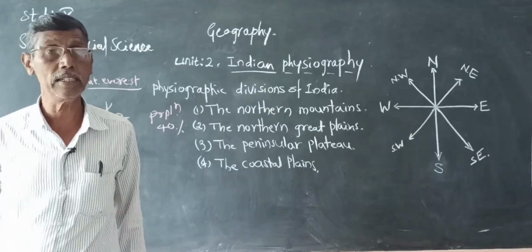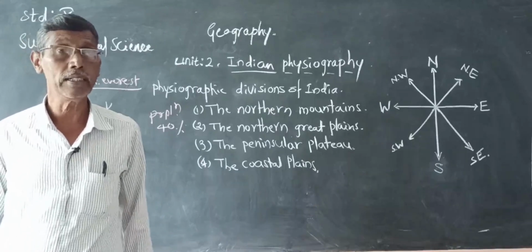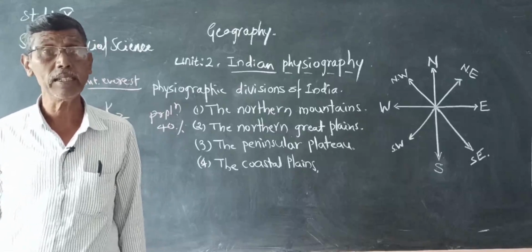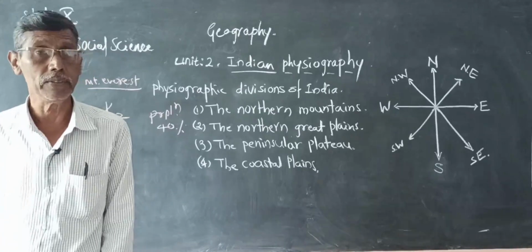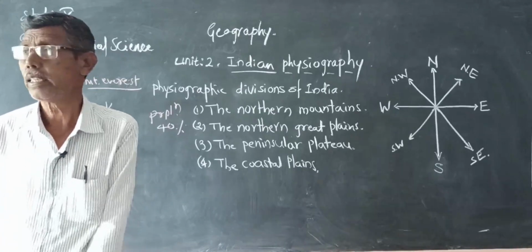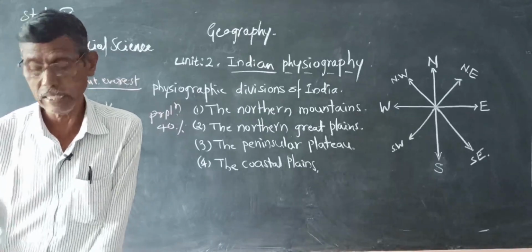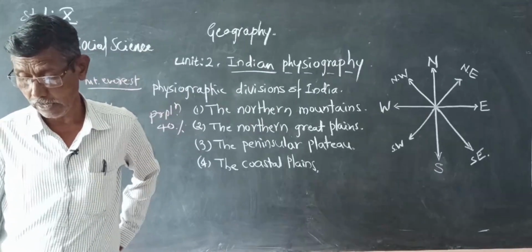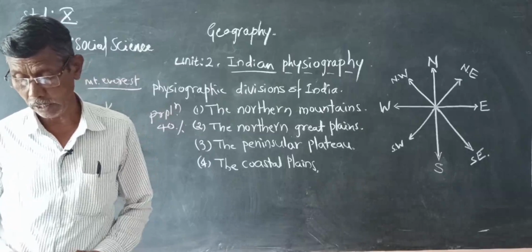The Eastern Ghats are not continuous, because they are cut by many fast flowing rivers and valleys.